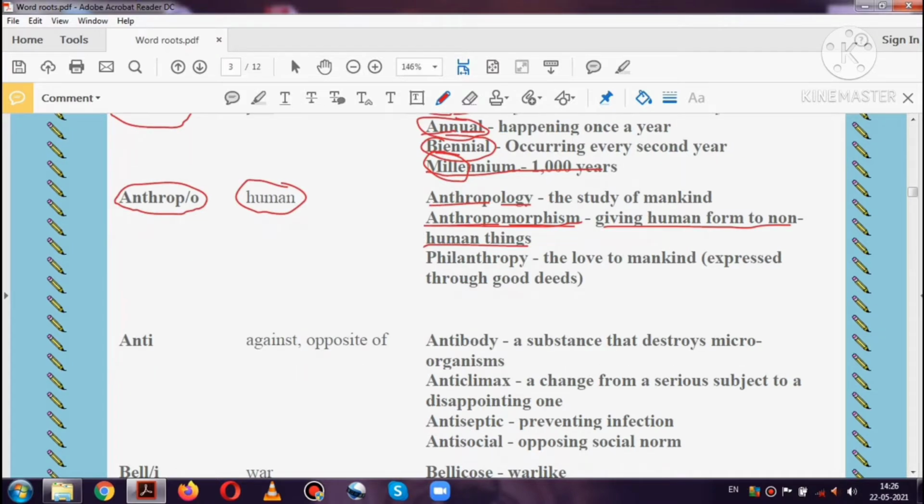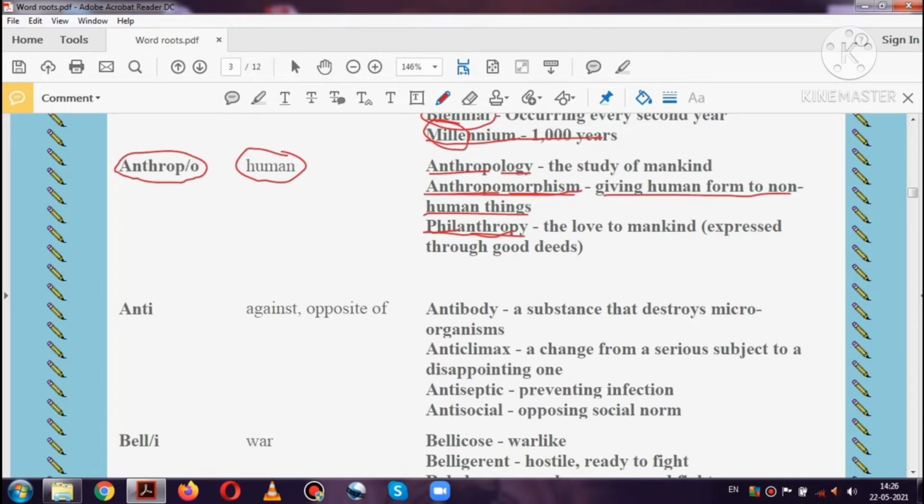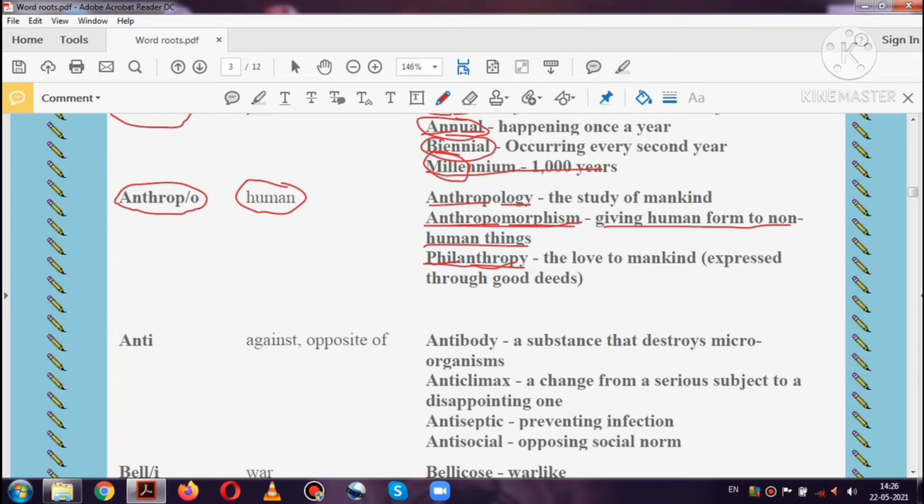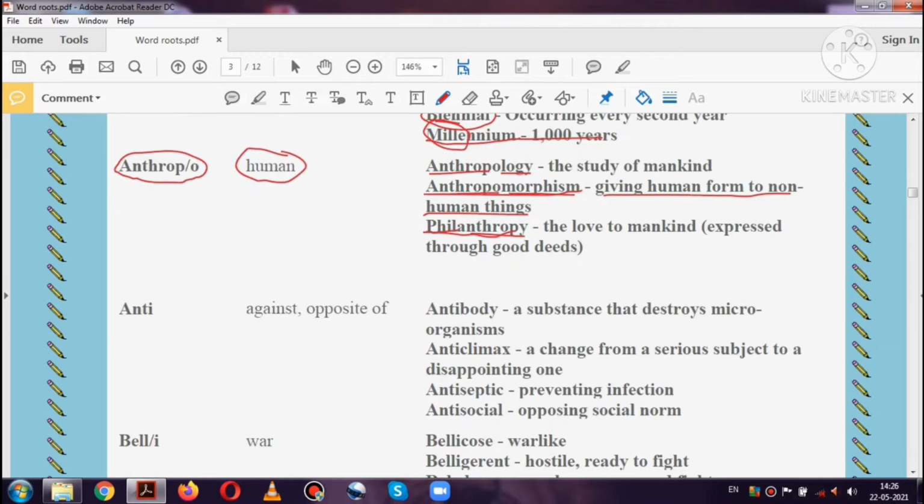It is a figure of speech. The next word based on the root anthrop is philanthropy. Here phil means love and anthropy means humankind or mankind. So philanthropy means love for mankind. It's a noun, not an adjective, so it is the tendency or love for mankind. Philanthropist is the person.